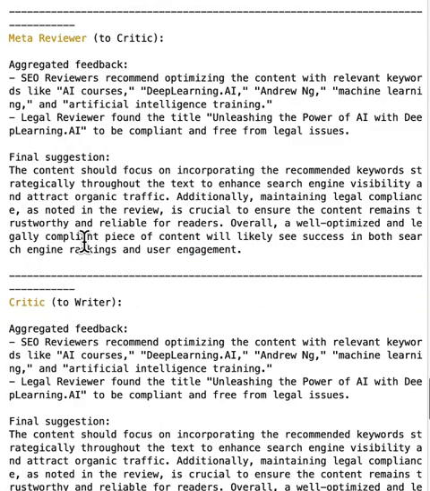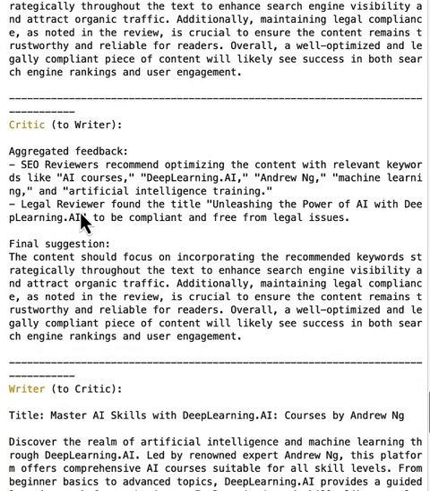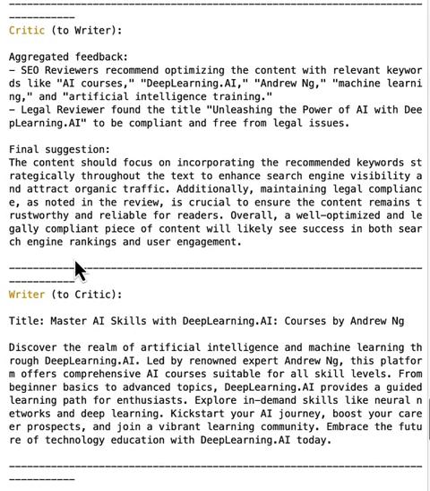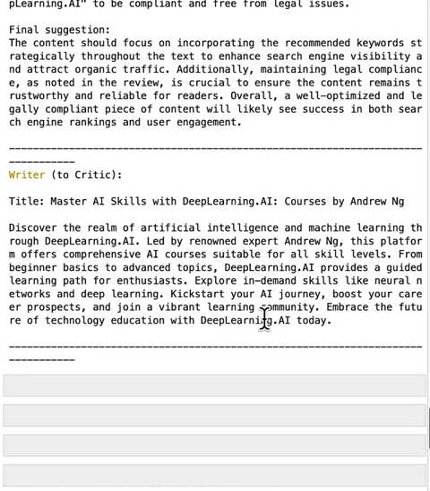And finally, the meta reviewer will give the final aggregated suggestion through the critic agent to the writer agent. And after this writer agent receives the suggestion from this critic agent, it will refine the blog post accordingly. So this is basically how we leverage nested chat to realize reflection, especially careful reflection with a dedicated workflow.